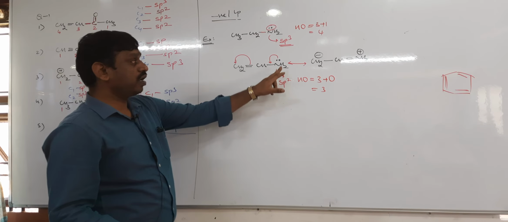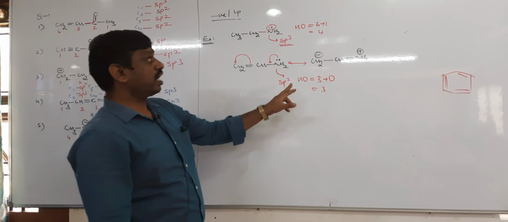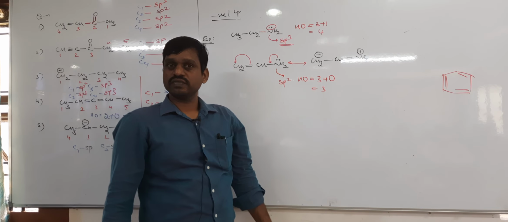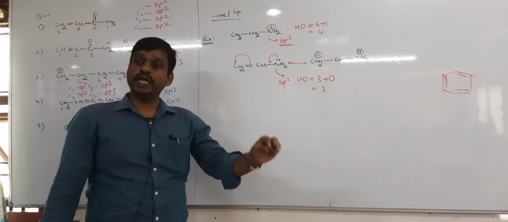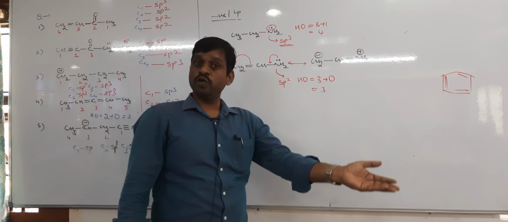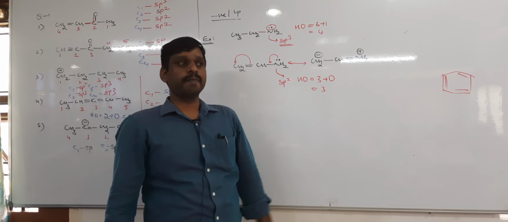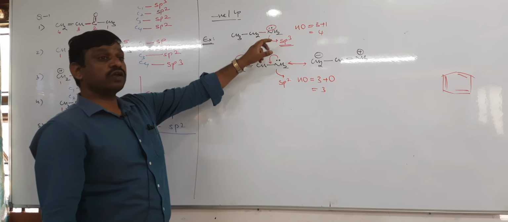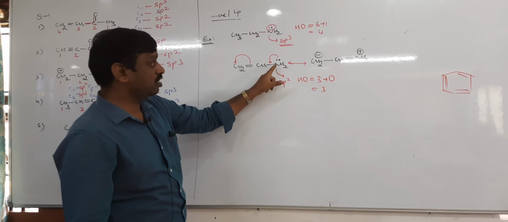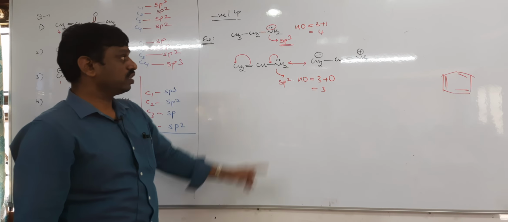That means the lone pair is involved in resonance, but they do not involve in hybridization. If electrons are involved in hybridization, they do not get involved in resonance. See, if the lone pair is involved in hybridization, it is not involved in resonance. If the lone pair is involved in resonance, it is not involved in hybridization. It is vice versa. Here the electrons are involved in hybridization, but there is no resonance. Here, with resonance, these electrons are not in hybridization. That's why this is sp2, that is sp3.